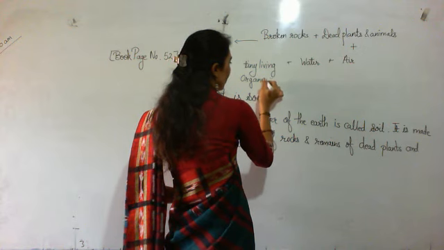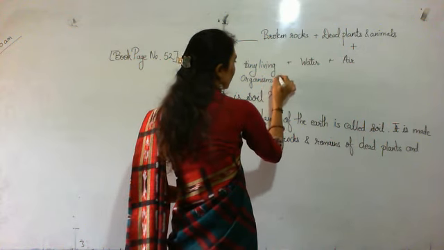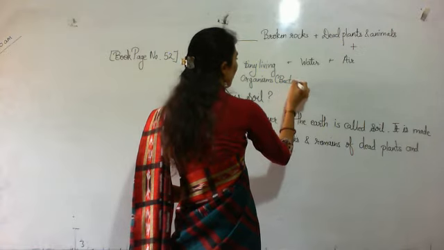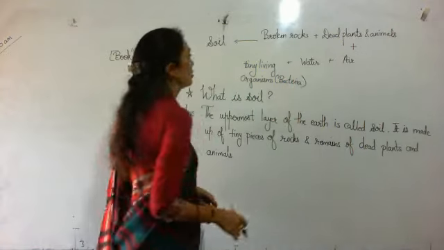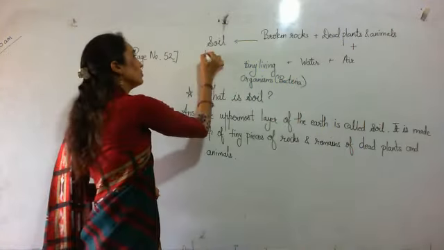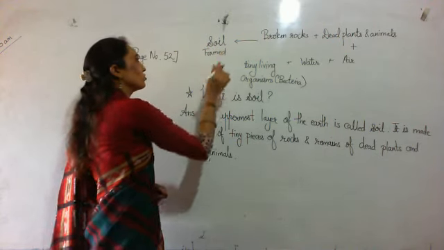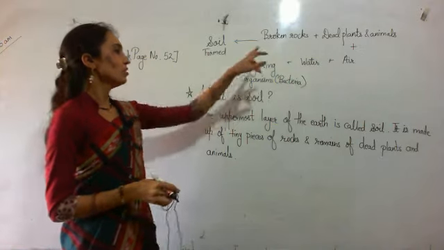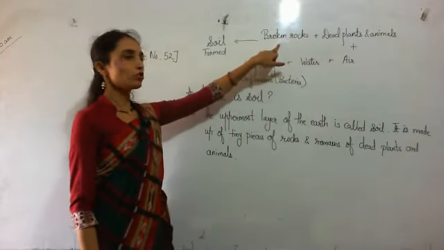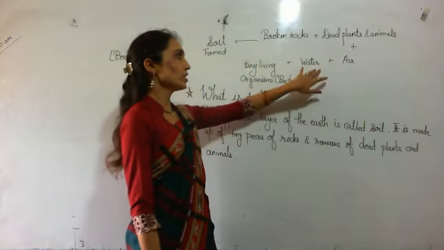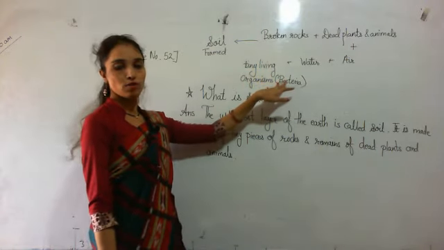Soil is formed by, it is made up of broken down pieces of rocks, dead plants and animals, air, water and tiny living organisms.